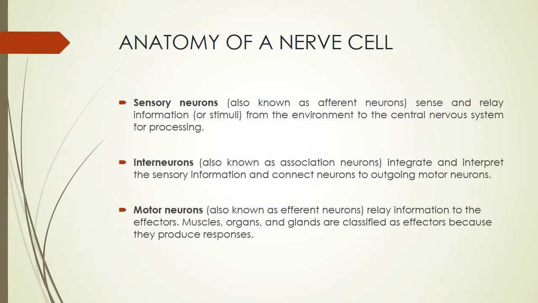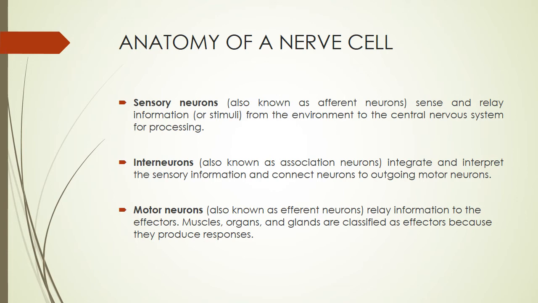So these sensory neurons are also called the afferent neurons, and they sense and relay information from the environment to the central nervous system. The interneurons, which are also called the association neurons, connect the sensory neurons with the motor neurons, while the motor neurons are also called the efferent neurons.